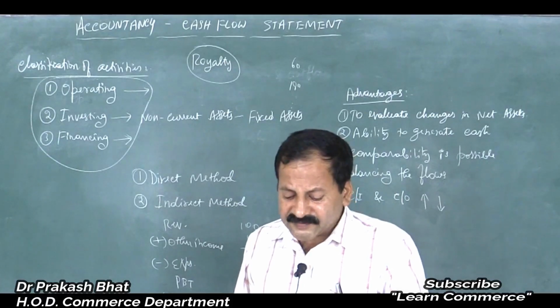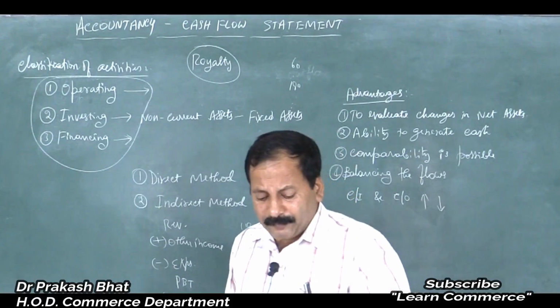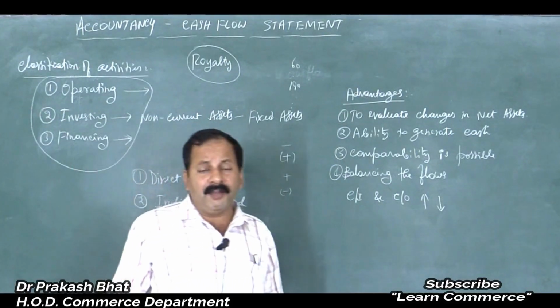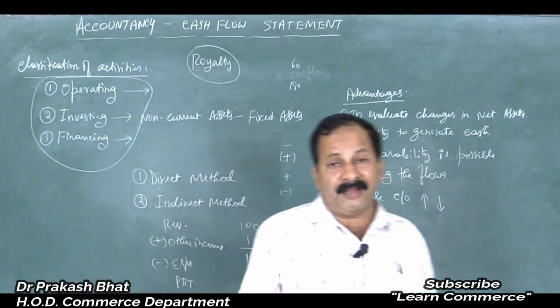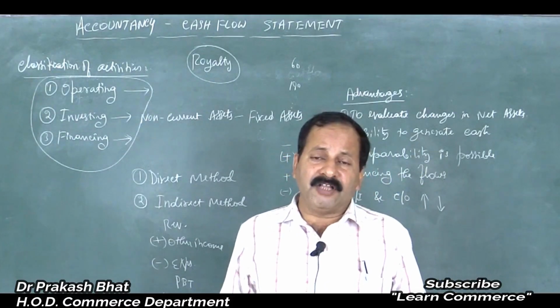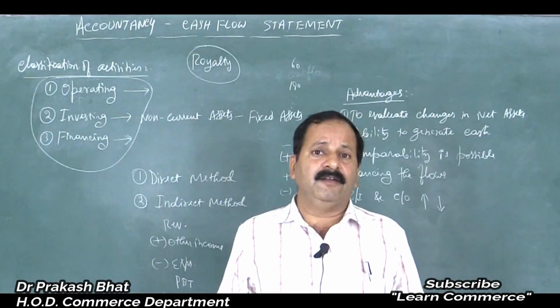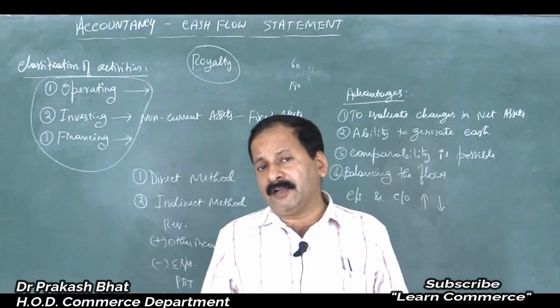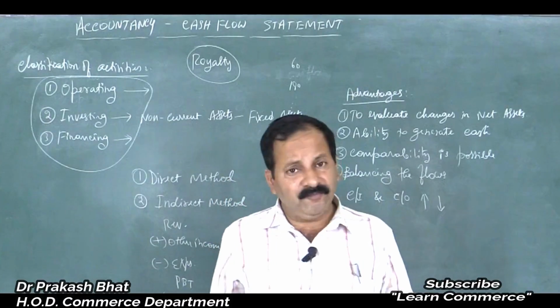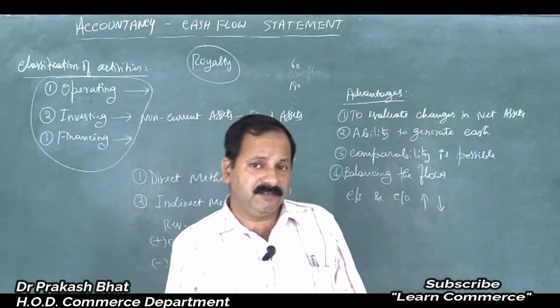Moving on to the second one, that is investing activities. Sale of property, that is plant, equipment, or any long-term assets. We call it non-current assets, or fixed assets. Under that, maybe both are there, tangible and intangible, isn't it? Intangible like goodwill, trademark, copyright, patents, all this comes under intangible assets.